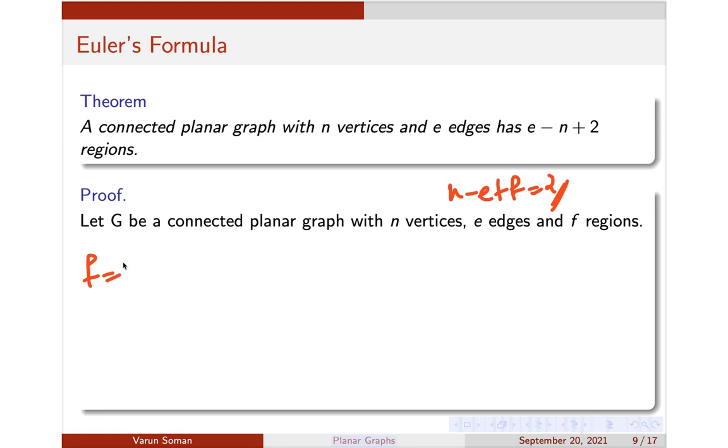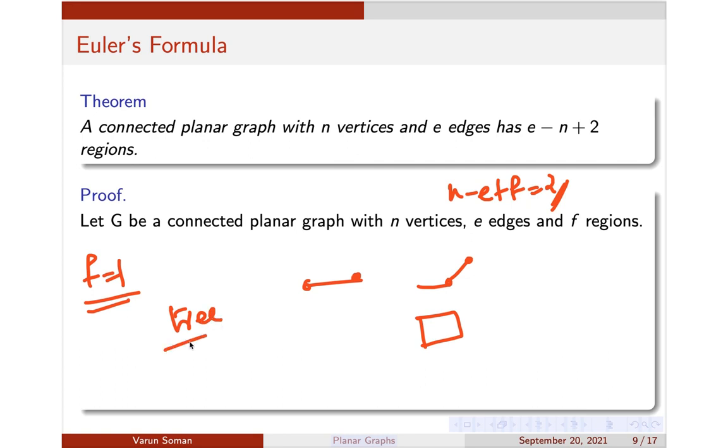Suppose your f is 1. What do you mean by f is 1? That means in your connected planar graph, there exists only one region. So when is it possible? It is possible when your graph is maybe like this, or like this. It is not possible when your graph contains cycles, because in that case f will be more than 1. So your graph should be cycleless and also connected. So f is equal to 1 only if your graph contains no cycles and is connected. That is only possible when your graph is a tree.